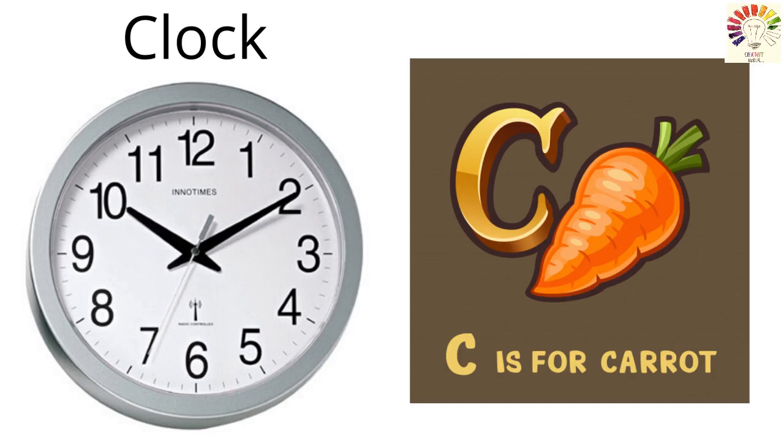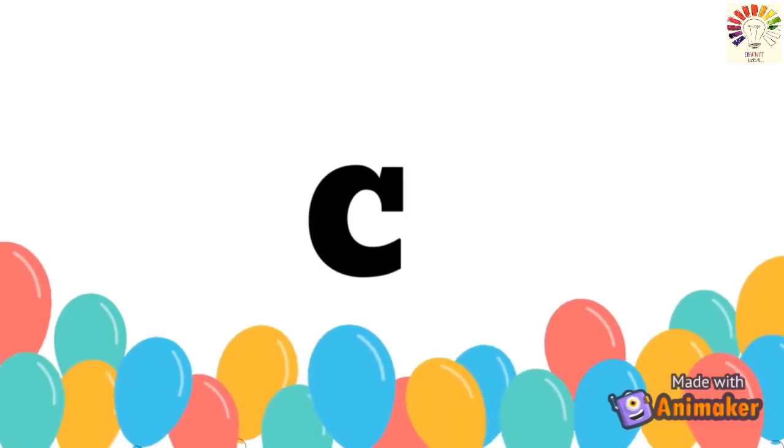Carrot. Carrots. Very good. So can you see the sound coming when we see all these words? Cat. Cow. Clock. Carrot. The sound k is coming from our throat. Okay, so that's the sound of C.